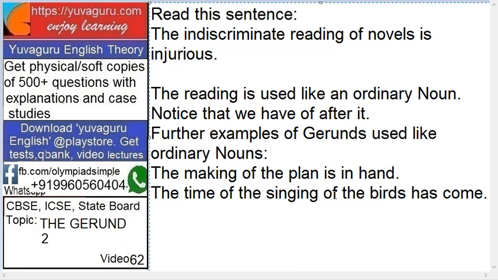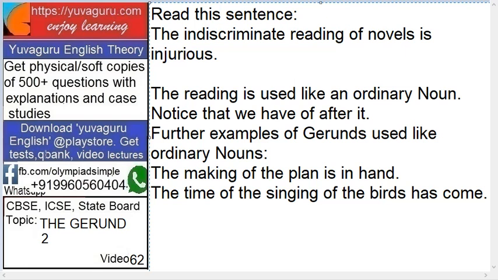So this is one hint: after this word singing, any word with ing. But remember, forget all these hints. Important is what the meaning of anything is. Important is to always know the meanings rather than the process. Reading, ing added to it, and the sentence should be complete within itself. Then only these two qualities are required, then it's a gerund. Otherwise, if the sentence is not complete within itself, it is dependent on something, then it becomes a participle, that is present participle.